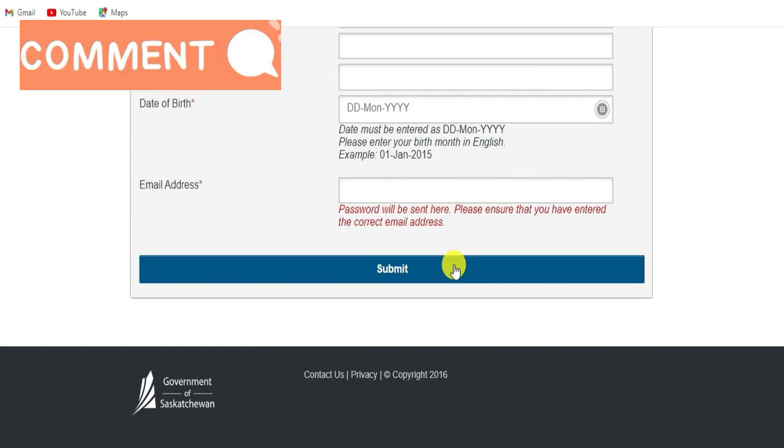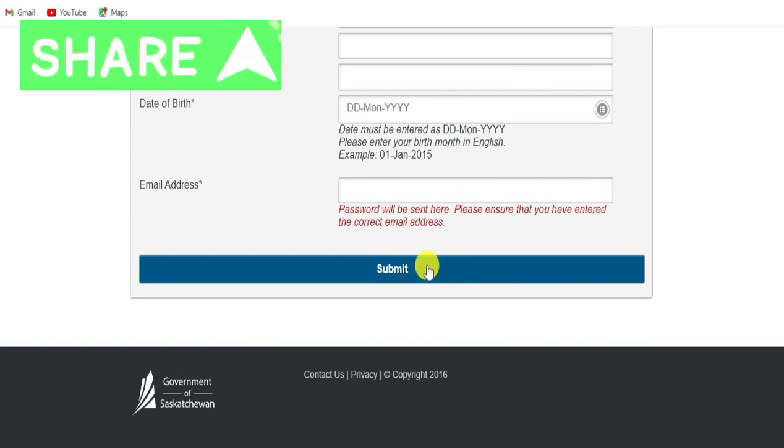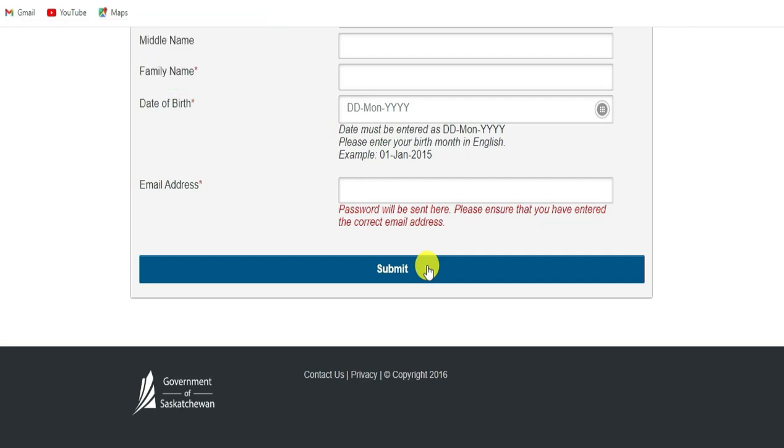Okay, my friends, this is the immigration procedure in the province of Saskatchewan that we wanted to show you today. You should know that these are provinces which have very few inhabitants. It is even easier to immigrate there than in the big provinces which have many inhabitants.